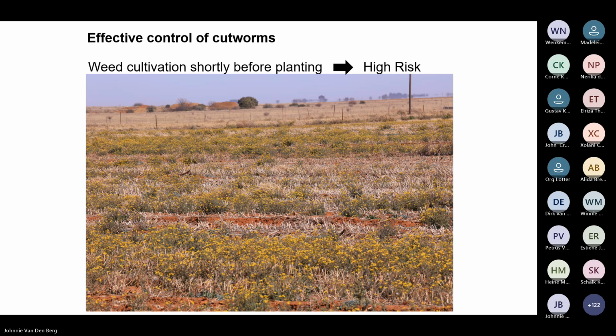So effective control of cutworm starts with effective weed control. And weed control should be done shortly before planting, because if weeds are present on a field shortly before planting, there's a high risk of cutworm damage, because the field is cultivated, it looks clean, but the larvae can feed on what remains of the weeds until the seedlings emerge, and then the damage is done.